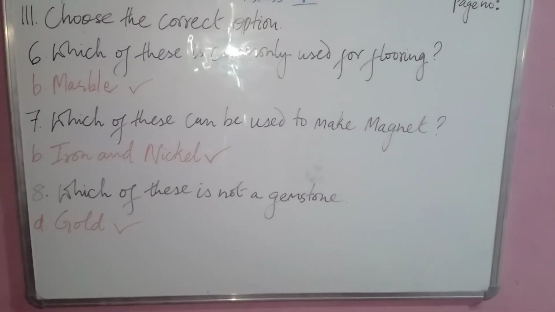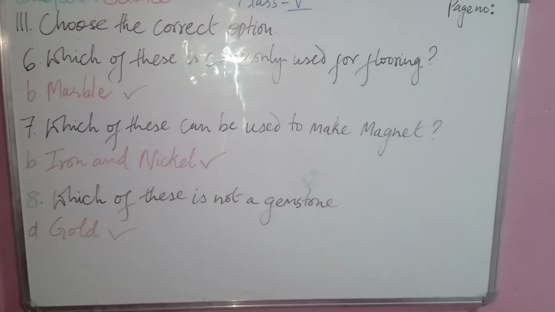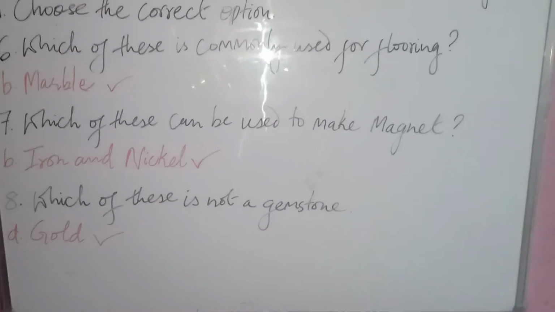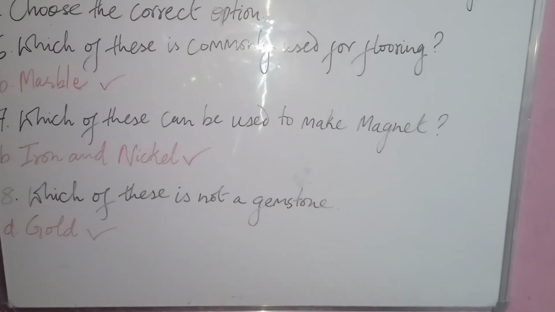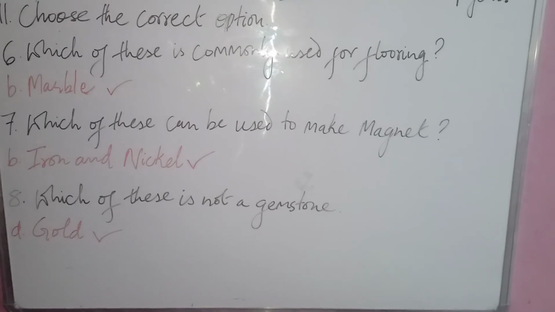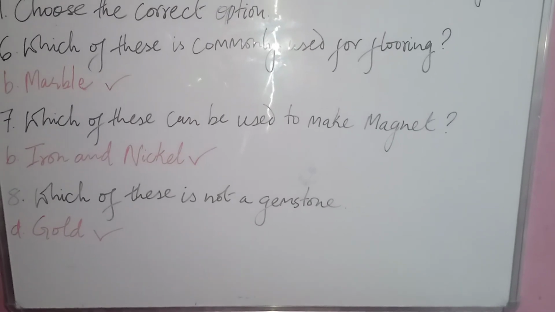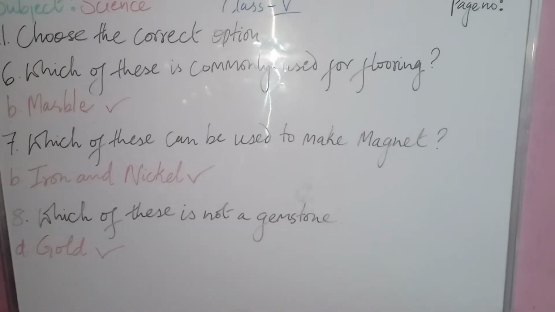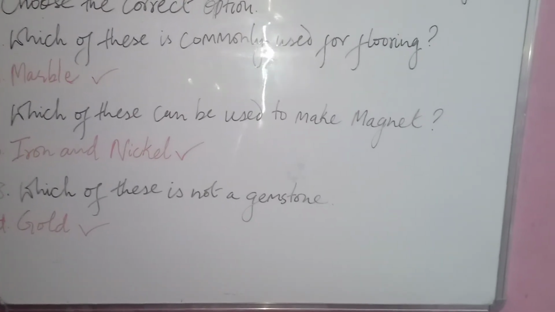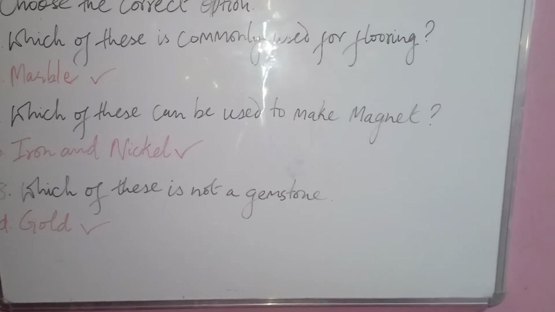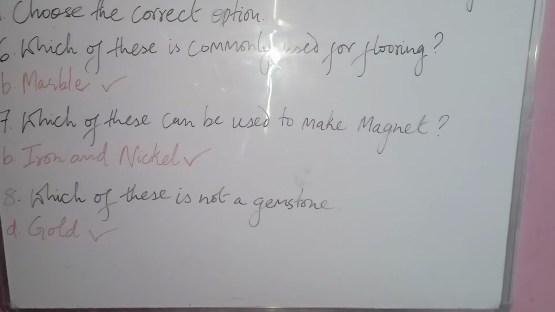Moving on. So the next question we have is which of these is commonly used for flooring? The correct option is marble, option B. Then which of these can be used to make magnet? So correct option is iron and nickel. Then we have question number 8, which of these is not a gemstone? So obviously it is gold, which is not a gemstone.